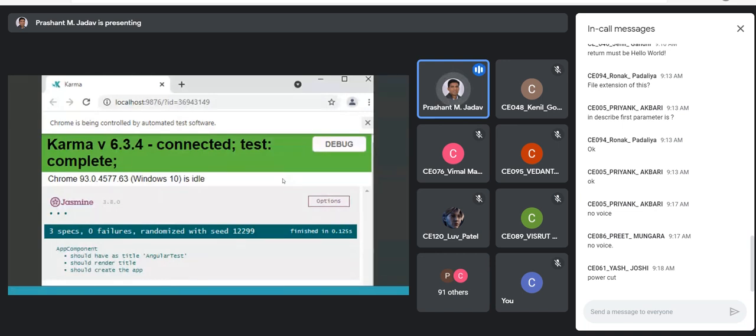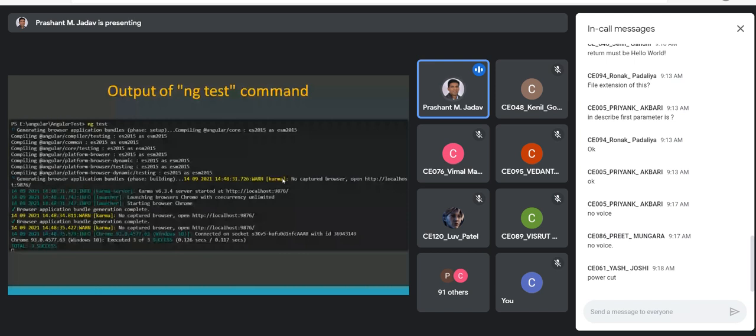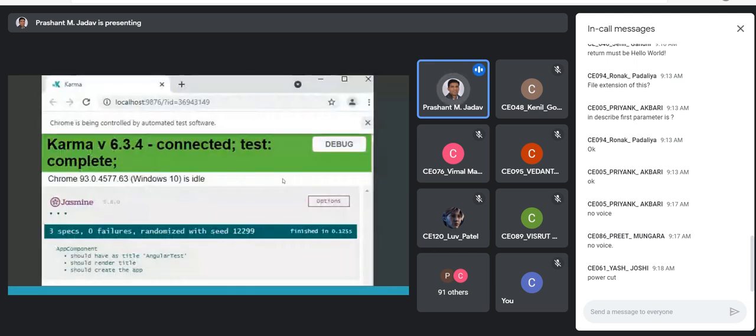You can also try this out on your machine. You create an Angular project, and then you can run the command ng test, and you should get this output in your Chrome browser. So there is also a corresponding configuration file for Karma. In your project folder, you will see that there is a karma.conf configuration file, in which you can specify in which browser to display the outcome or the report of all the testing. Okay, any doubts so far?